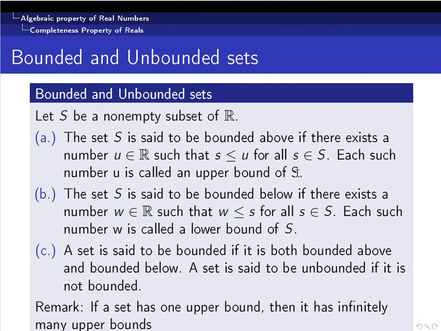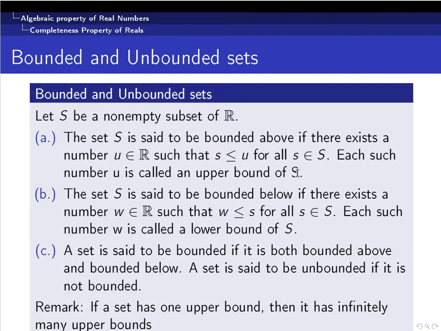From the definition itself, we can trivially assume that there are infinitely many upper bounds for every bounded set. So if u is an upper bound, then every real number which is greater than u should also be an upper bound.